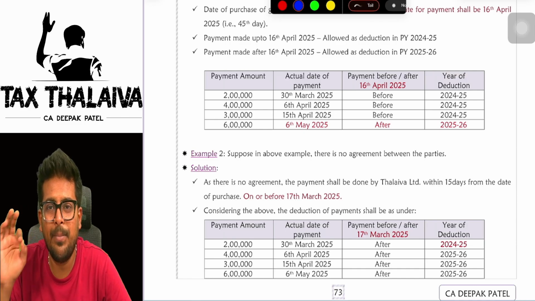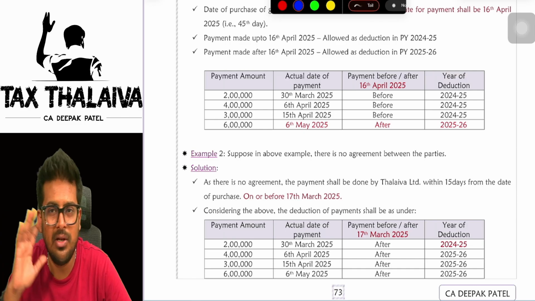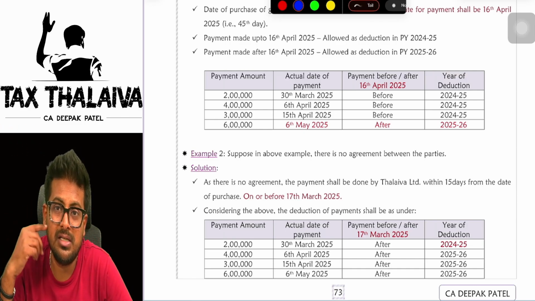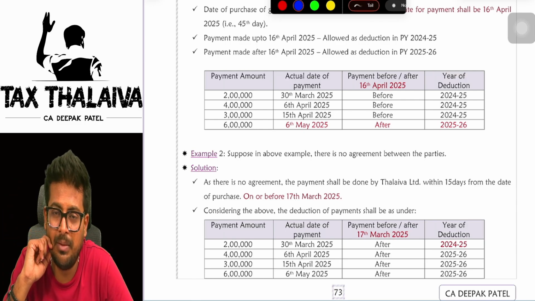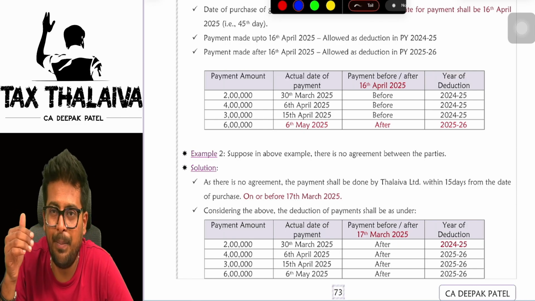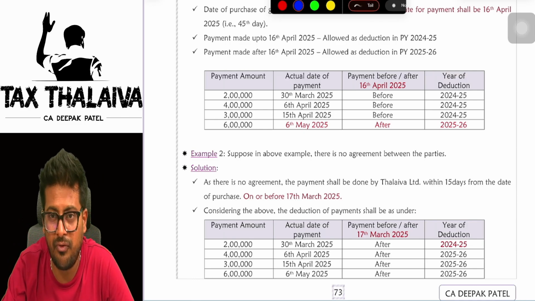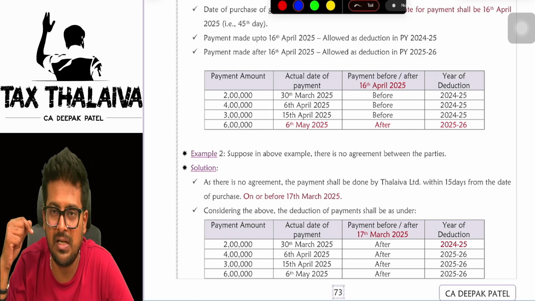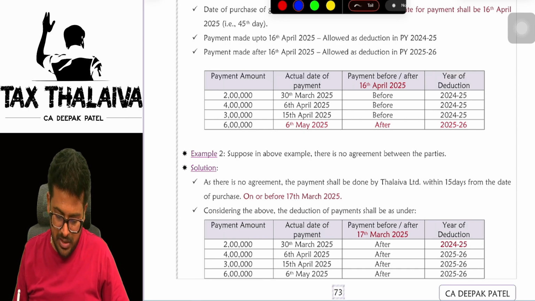This kind of scenario happens only in the month of March sales. This will not happen during the April to February sales. Why? Because for April to February, whatever sale will be made by MSC, it will get payment maximum by 100 days or 200 days. Though the payment is made after 45 days by the purchaser, it would have been paid in that previous year itself. So the payer will get deduction in the same previous year.